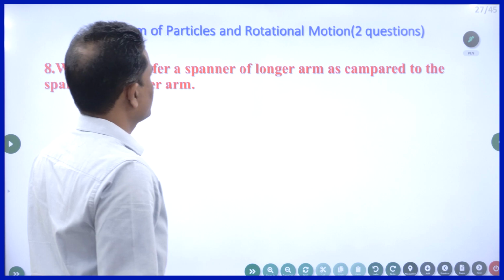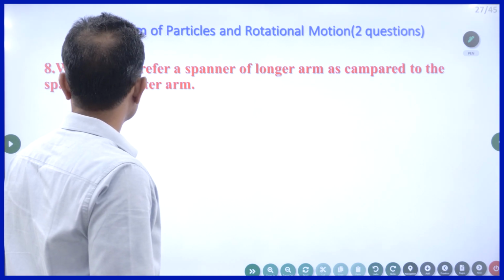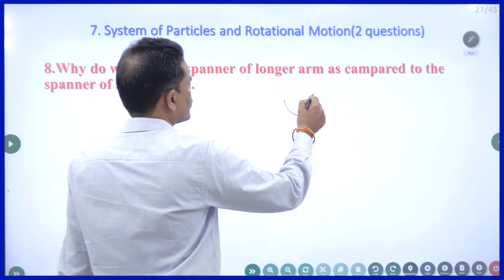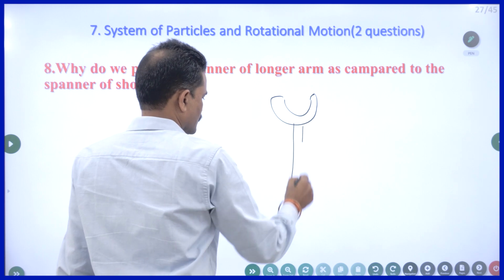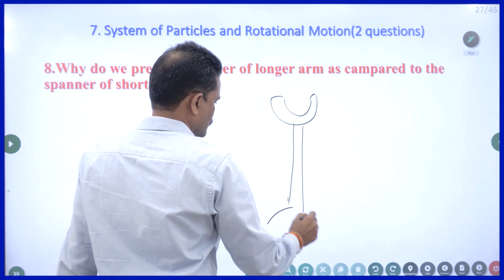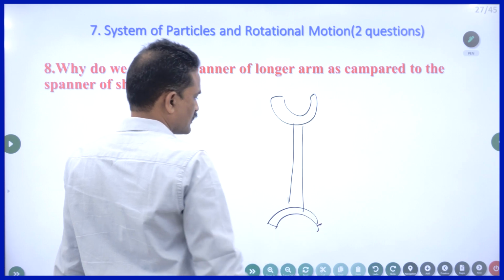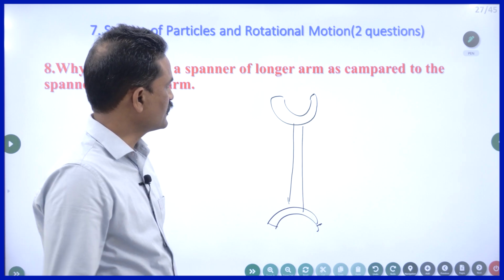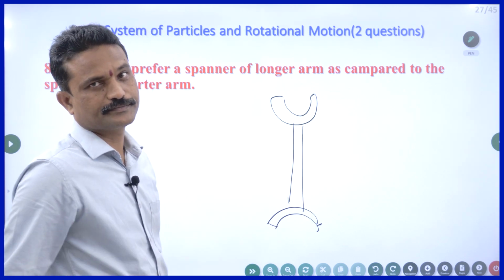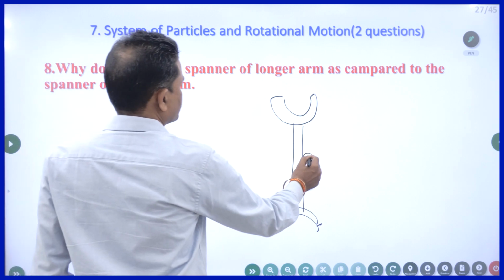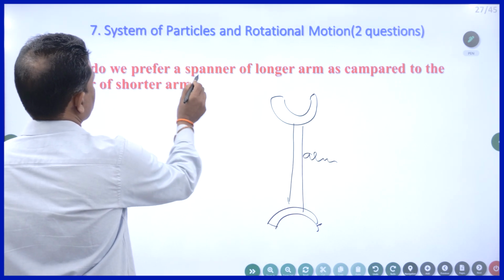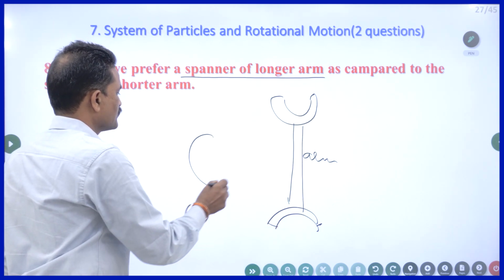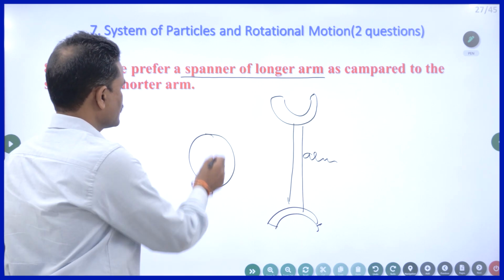Why do we prefer a spanner of a longer arm as compared to a spanner of a shorter arm? You know spanner. This is a spanner. I can't draw properly. We have spanners like this. For tightening a nut and bolt, or if I want to separate a nut and bolt, I use a spanner. So this is the arm. The question is, why do we prefer a spanner of longer arm? You might have observed on the road, suppose you have a car, suddenly the tire got punctured.